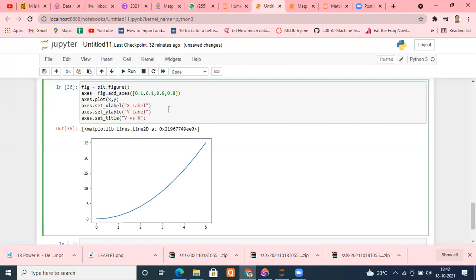Simple. Nothing special. Just you have to use the keyword: plt will be replaced by axis, and one more word has to be added, that is set. Set underscore. Okay, so I can run this.